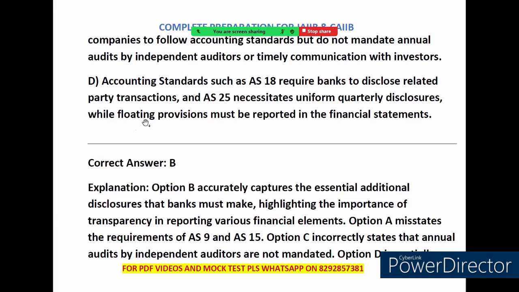Option D says that the accounting standards like AS18 and AS25. AS18 requires bank to disclose related party transaction and AS25 necessitates uniform quarterly disclosure. Option D is partly correct.